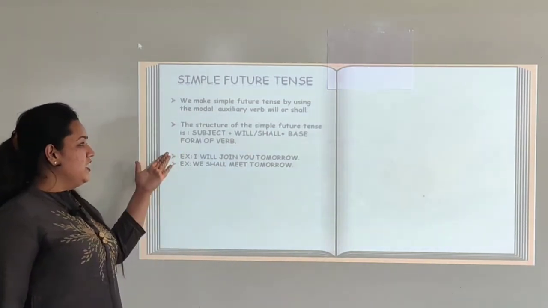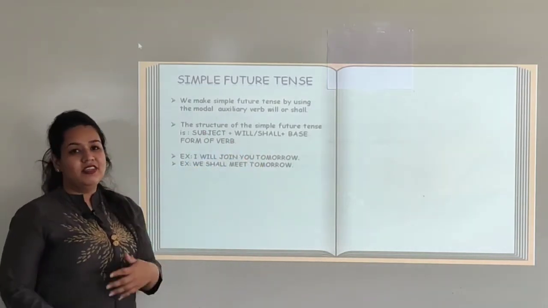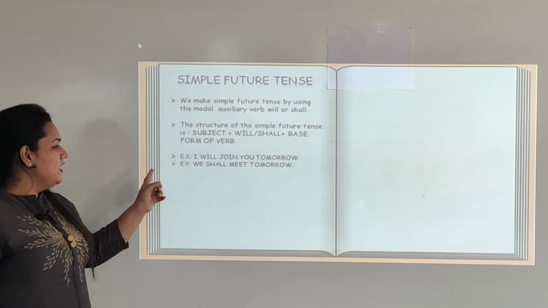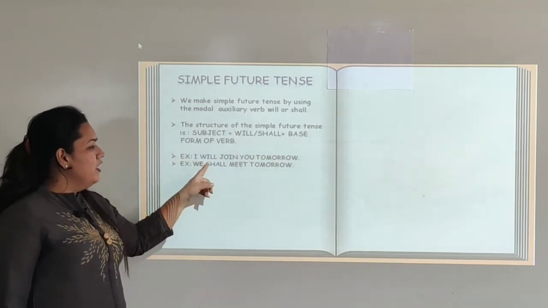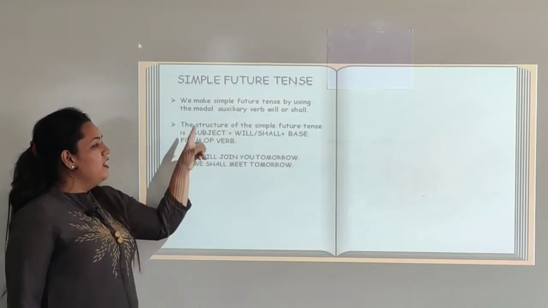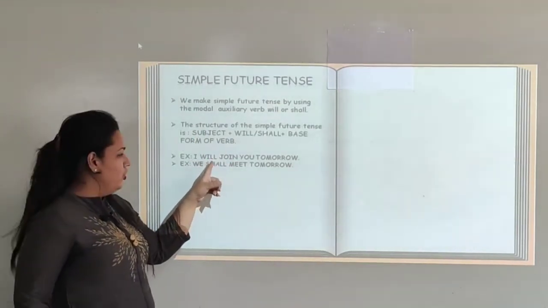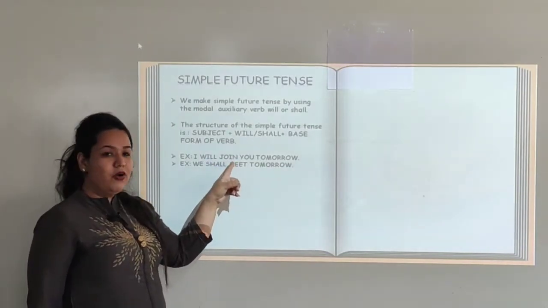So the structure says will or shall plus base form of the verb, as we have studied earlier. Let us see an example. I will join you tomorrow. So will is the action that is going to be performed in future and join is the base form of the verb.